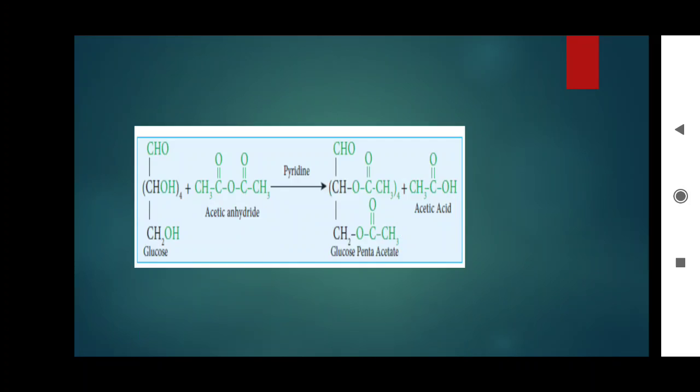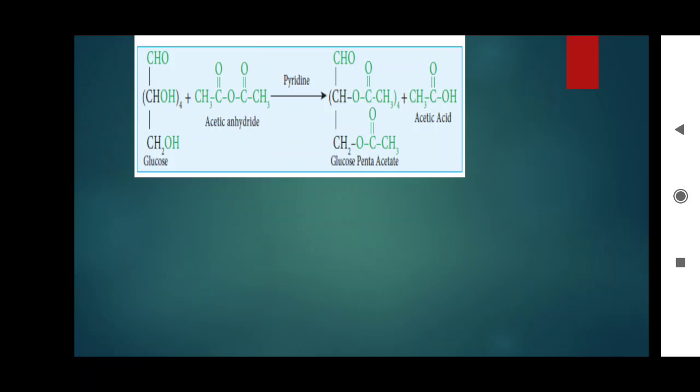Now, sixth point, when glucose reacts with acetic anhydride, how many OH groups are present in the glucose? The 5 hydroxy groups, OH groups, are attached to 5 different carbon atoms. The 6th carbon atom is an aldehyde group. So except the aldehyde, all OH groups form acetate.